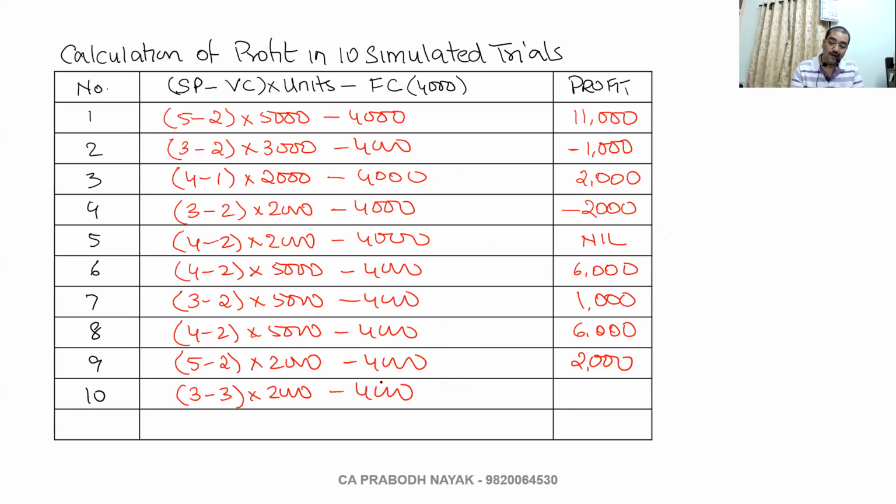Sometimes students get excited and write 0 over here. 3 minus 3 is 0. Into 2,000 is 0. 0 minus 4,000 is minus 4,000. Somebody has written 0.